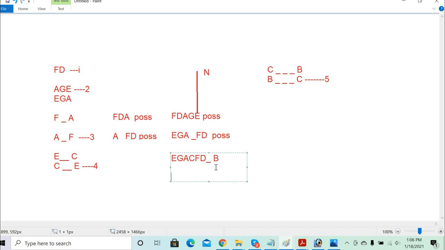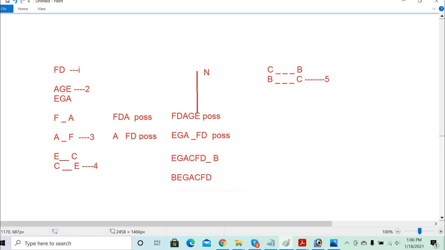B can be this part also, no? Yes, correct. Between B and C, B can be on this side also. You are right. So it can be BEGACFD.